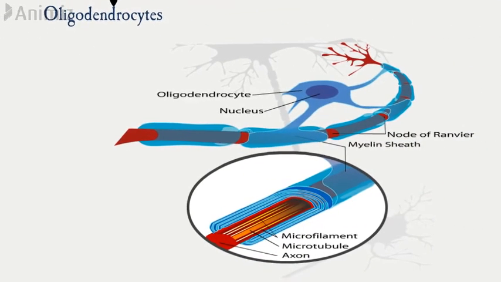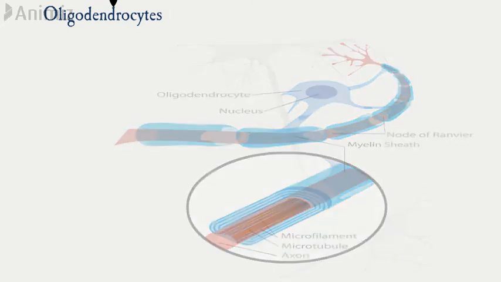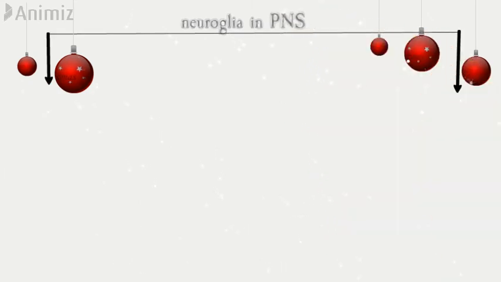Oligodendrocytes or oligodendroglia produce myelin sheaths around the nerve fibers in the CNS. Glial cells in peripheral nervous system are of two types, Schwann cells and satellite cells.